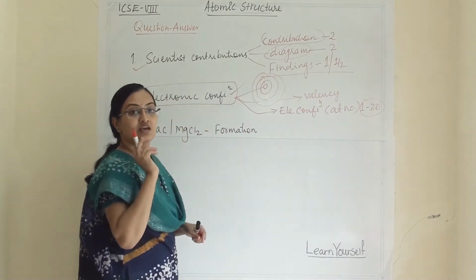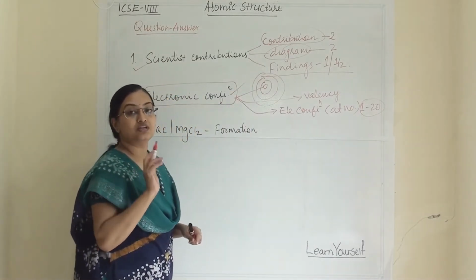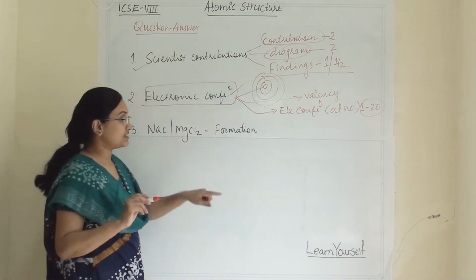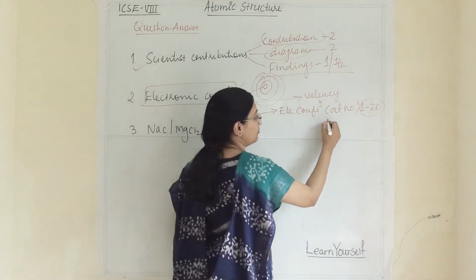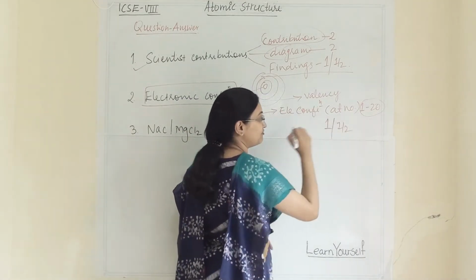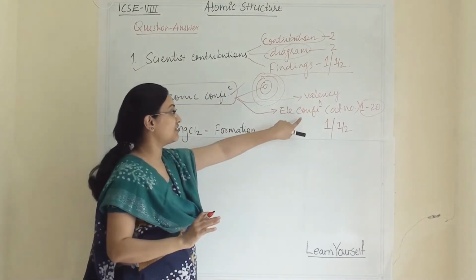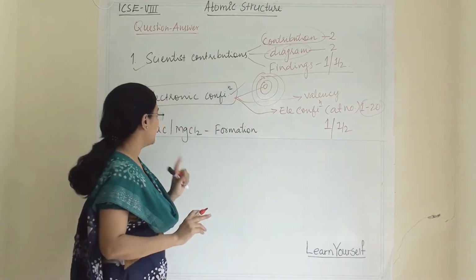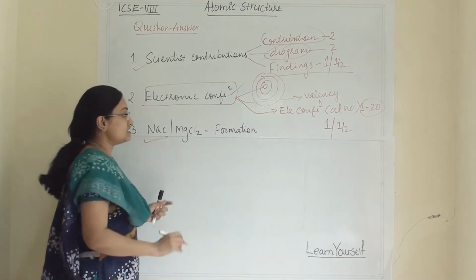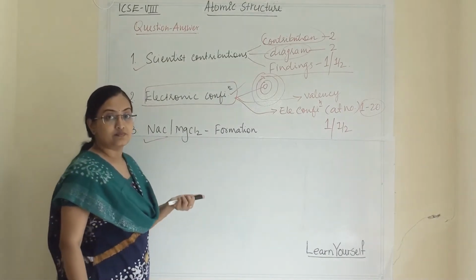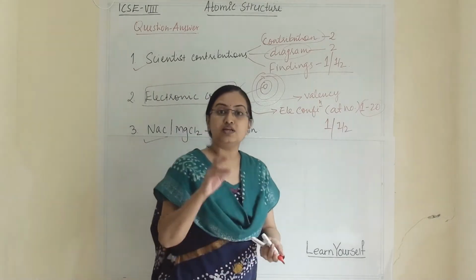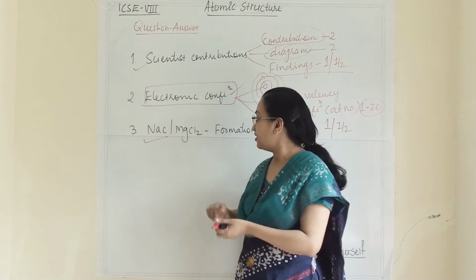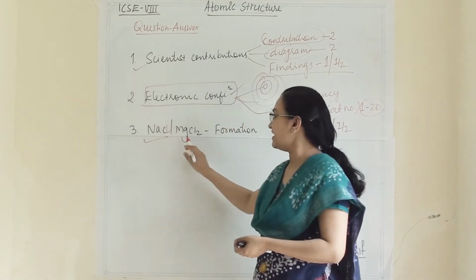There are n number of questions for this topic. We will see one by one each and every question and how they are going to ask it. But these questions are for 1 mark and 1.5 marks, not more than that. If they ask for a diagram, that also will come for 1 mark. Then, as per my knowledge, only 2 models are there. These 2 are the electrovalent bonds, NaCl and MgCl2.